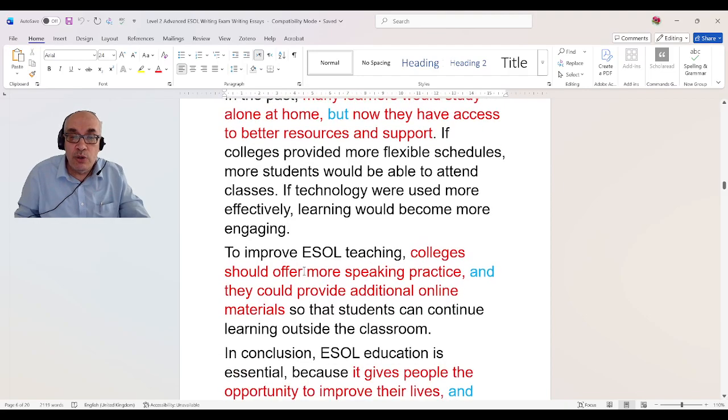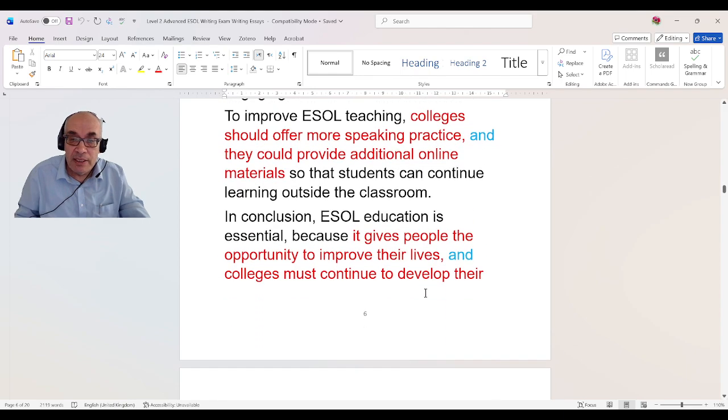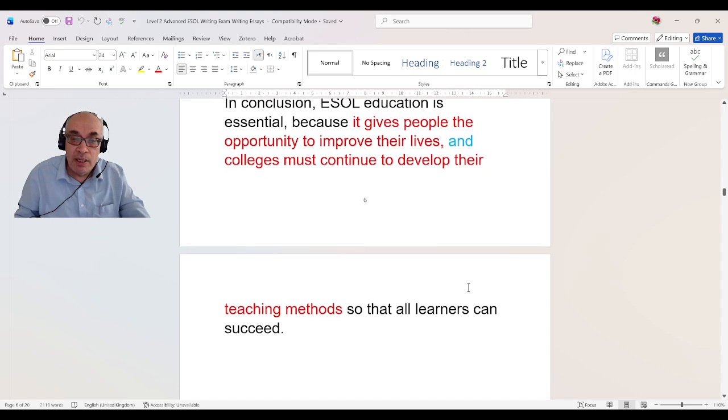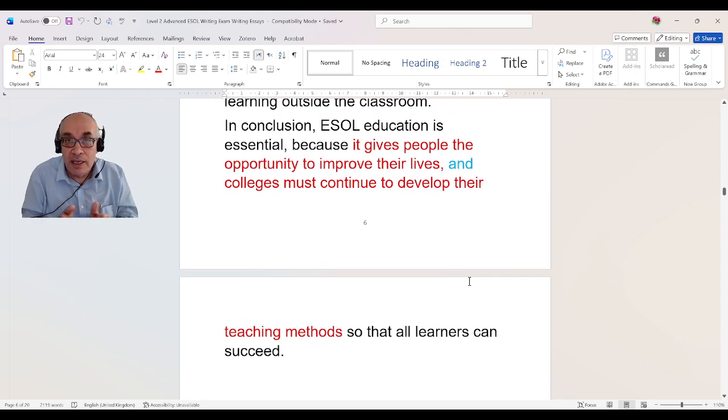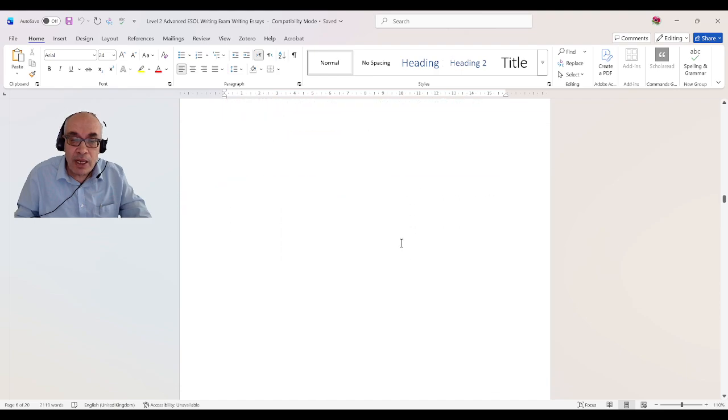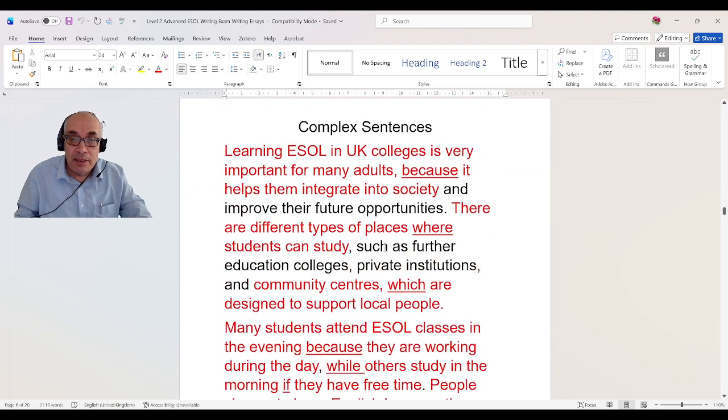And colleges should offer more speaking practice and they could provide additional online materials. Again, this is a compound sentence. I'm using and to join 2 simple sentences. It gives people the opportunity to improve their lives and colleges must continue to develop their teaching methods. Again, this is a compound sentence and I'm using and to join 2 simple sentences. Let's look at the complex sentences.